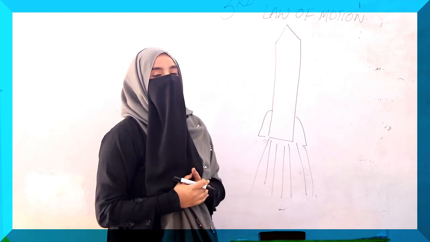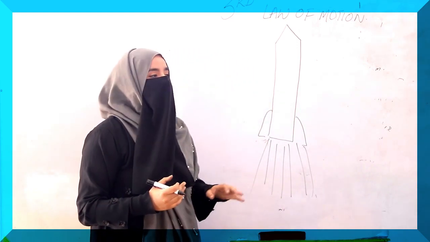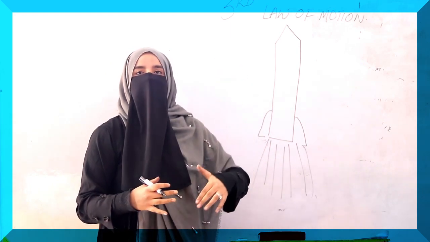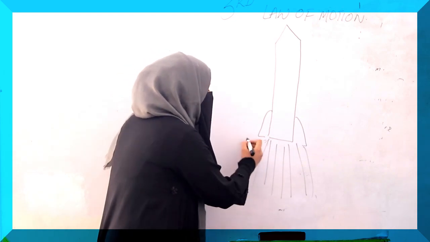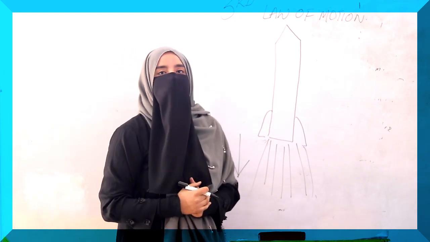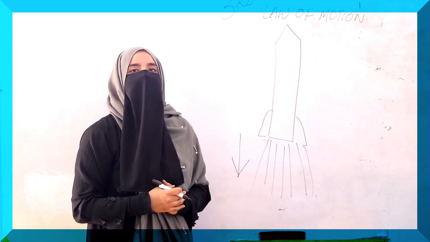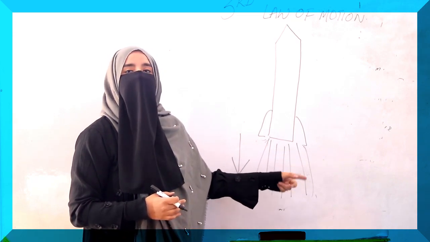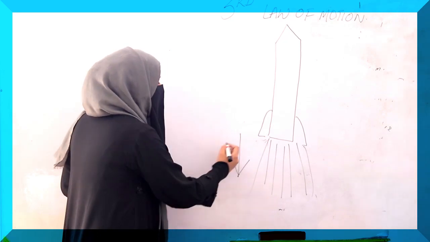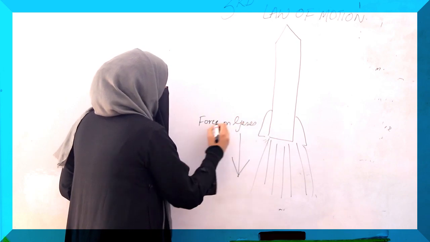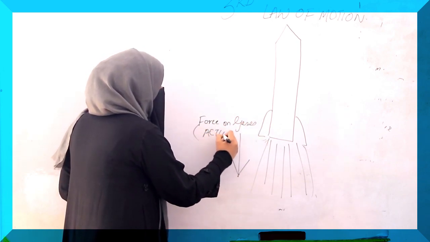At the nozzle of the rocket there are a lot of chemical reactions going on, and these chemical reactions create a great velocity in the gases, and the gases start coming out from the nozzle in the downward direction. So obviously the gases will experience a force in the downward direction, and we can take this force as the action because the gases are the first objects that experience the force. We can say the force on the gases will be the action force.